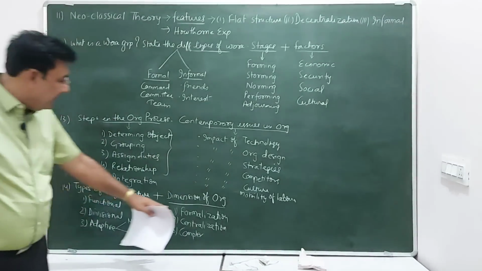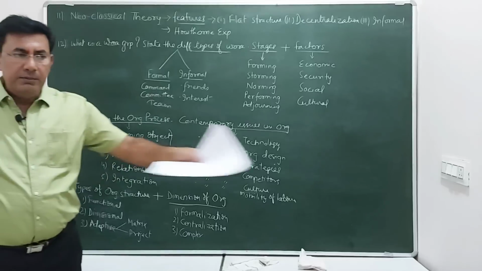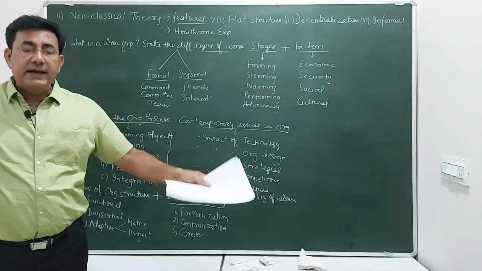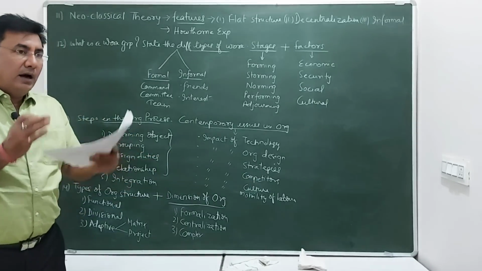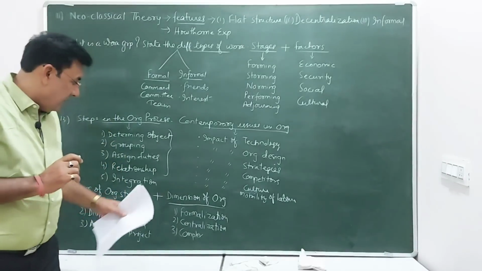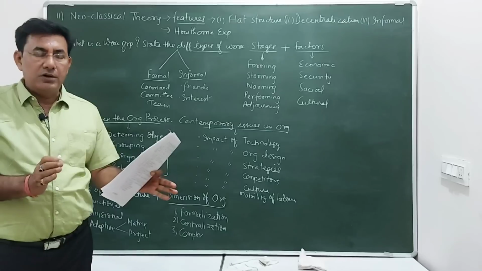Now the dimension means length and breadth of an organization. What is the size of the organization? That can be understood by the dimension of the organization, in simple words. So centralization means small structure for small organizations.